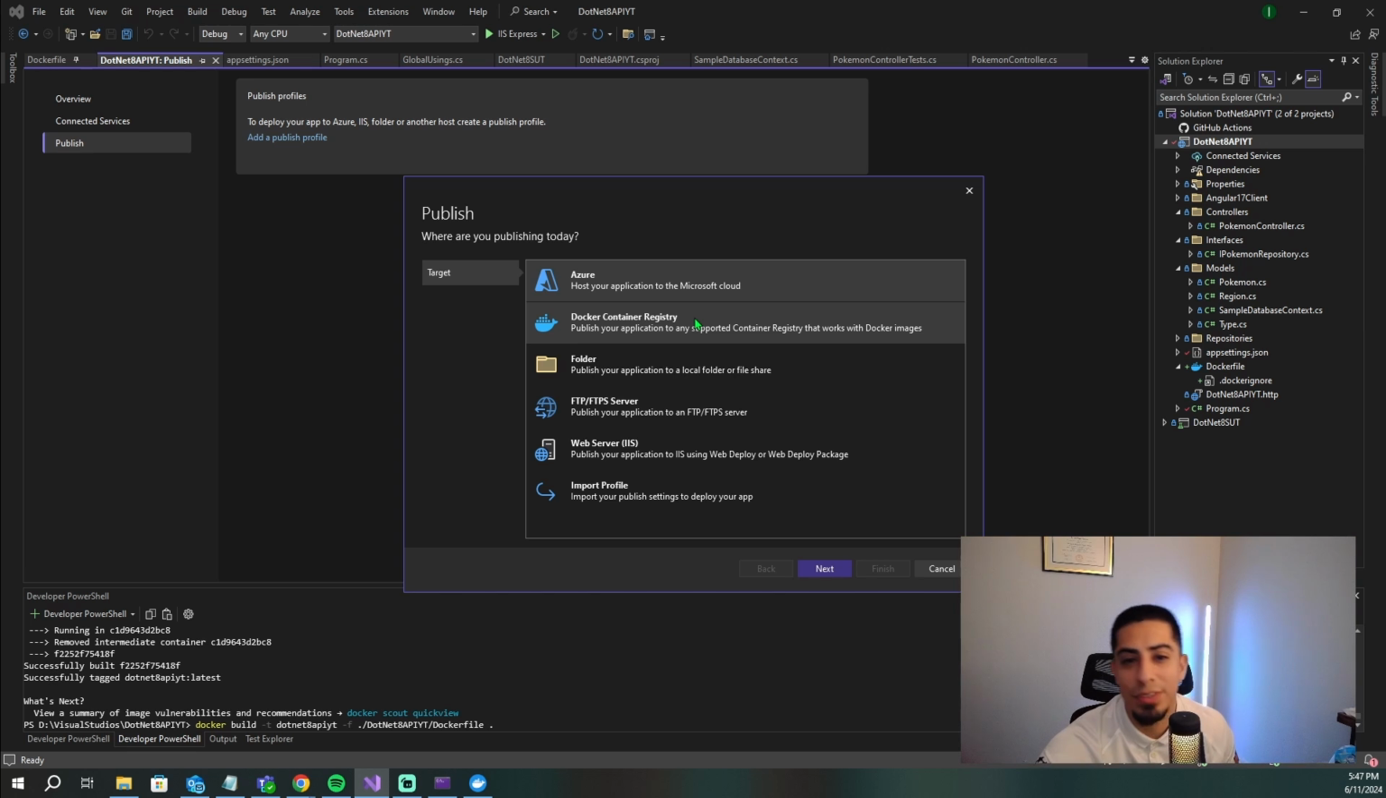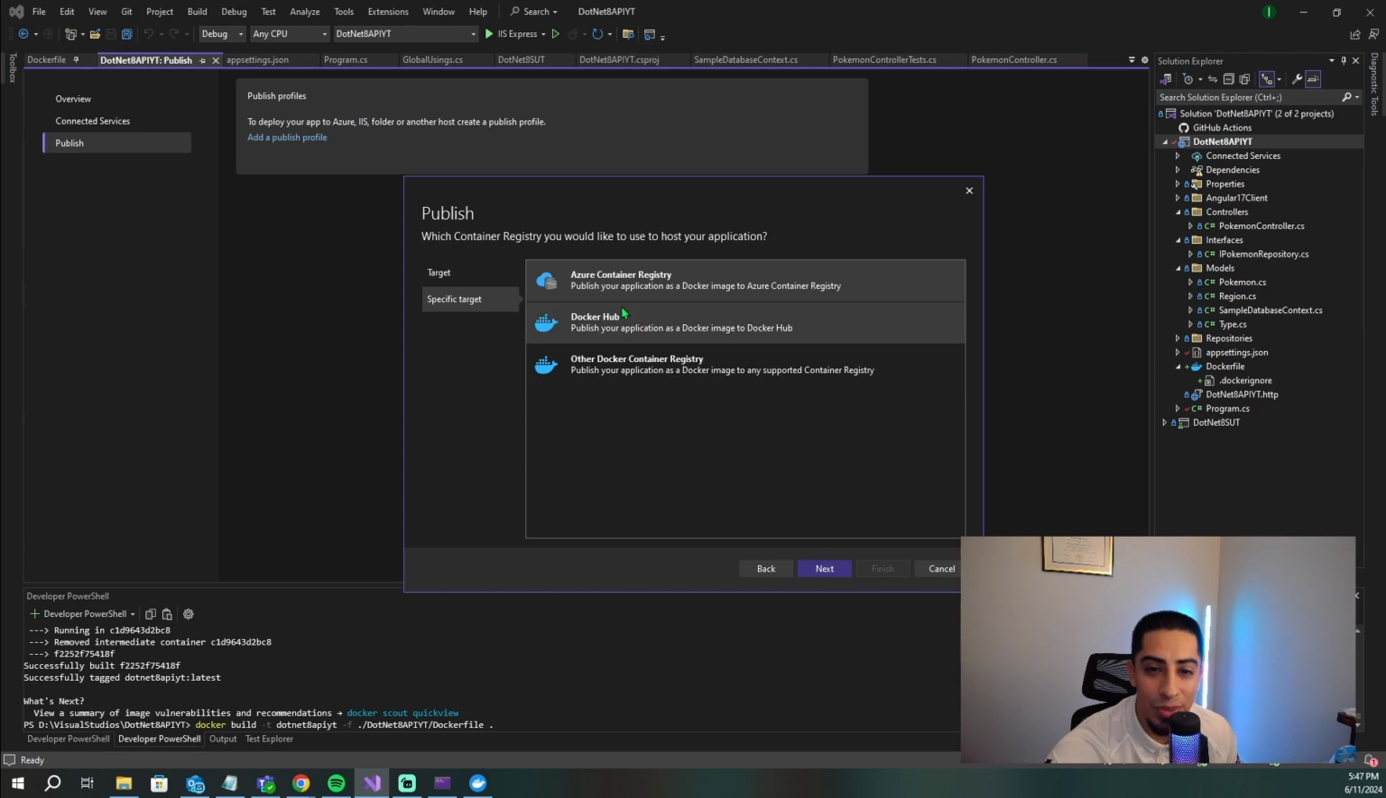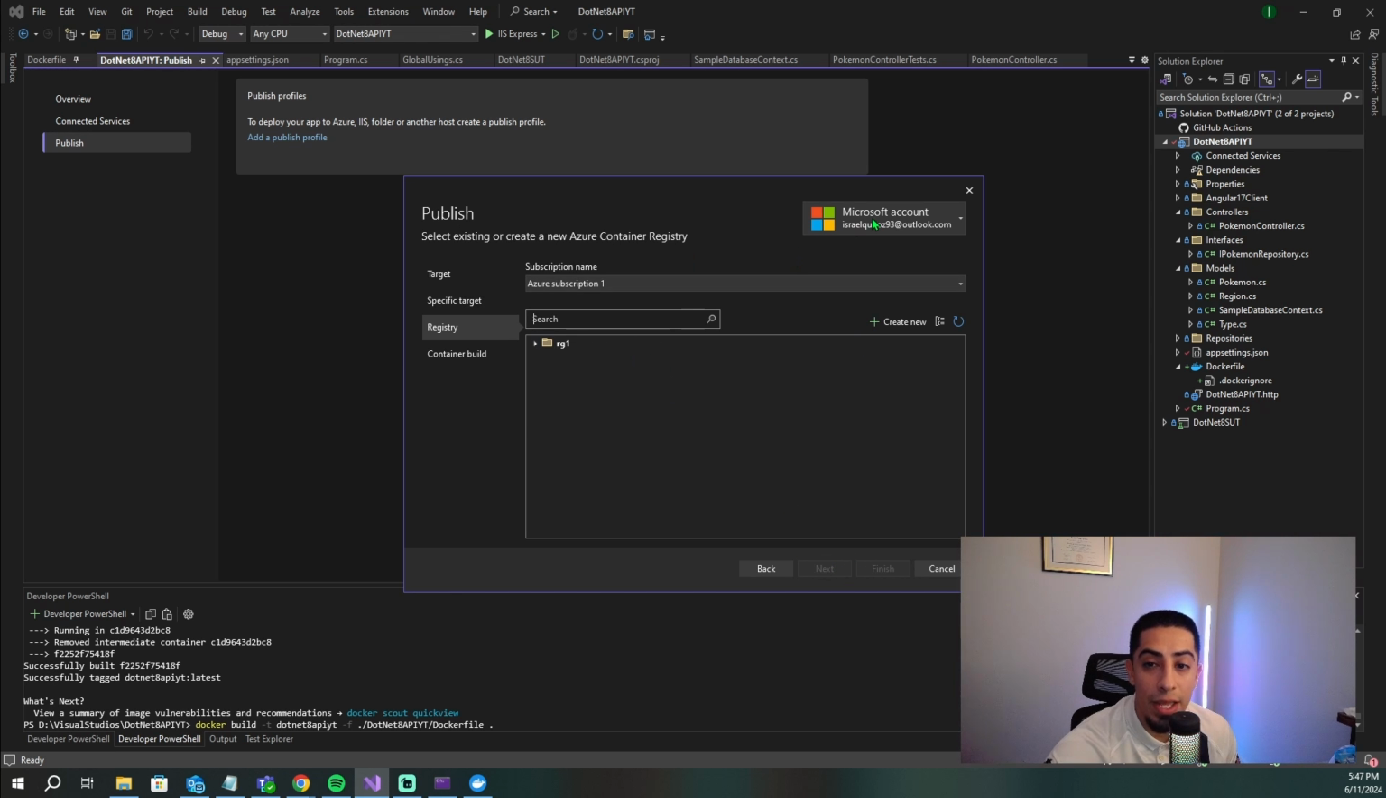We're going to do this Docker Container Registry. That's where we are publishing to. We again click Azure Container Registry. Next. And then if you aren't signed into your Azure, you might have to sign in. And if you are signed in like me, you should be able to find my resource group in here. And this is our Container Registry.